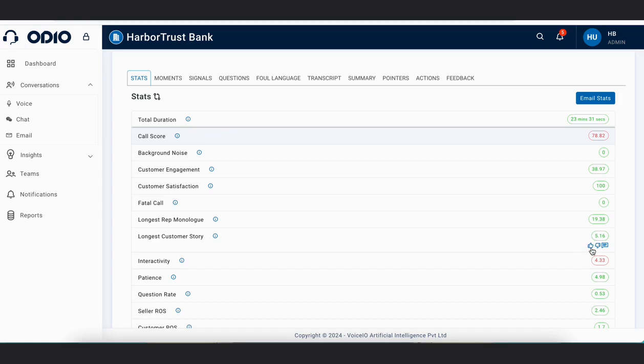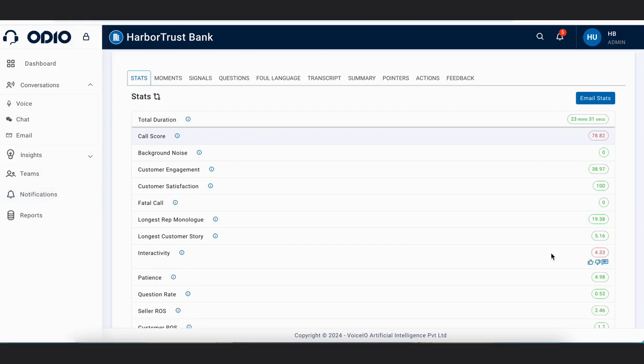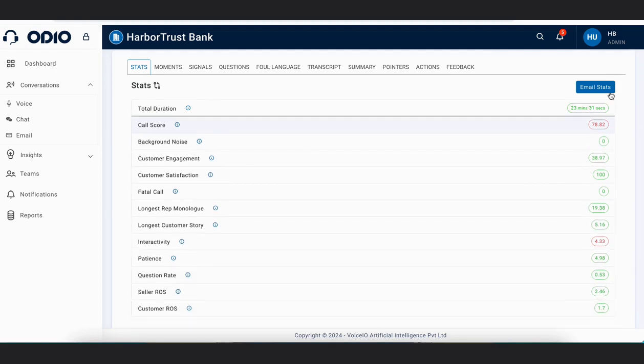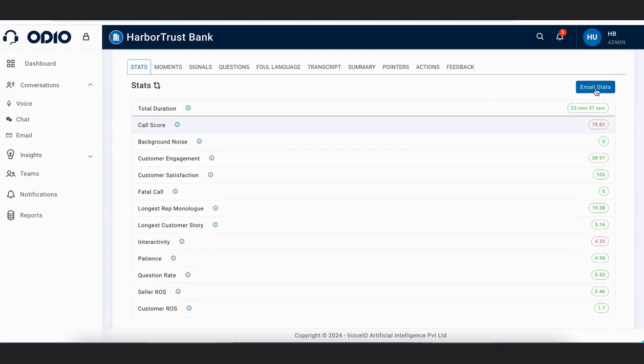When you like, dislike, or leave a comment for any stat, that particular agent will see the notification from this bell icon, and can also see it from this page in the left panel. Whatever like, dislike, and comment is happening in the stat section will come in the action tab. You can also email these stats directly if you want to inform somebody.